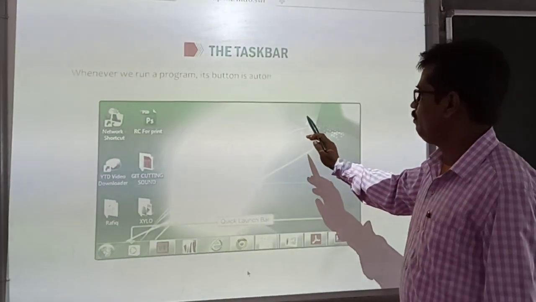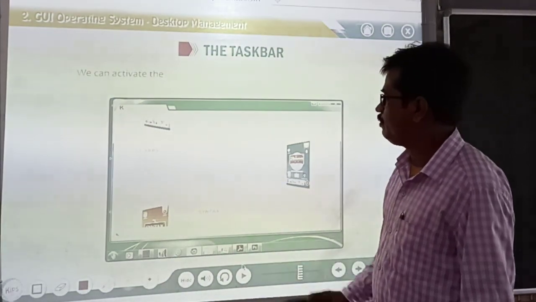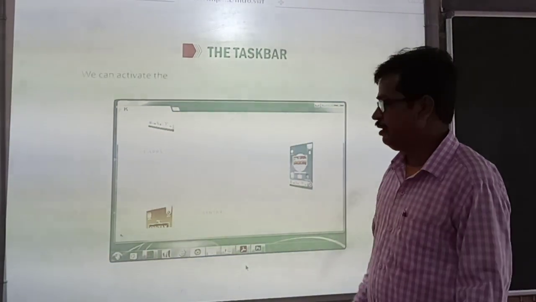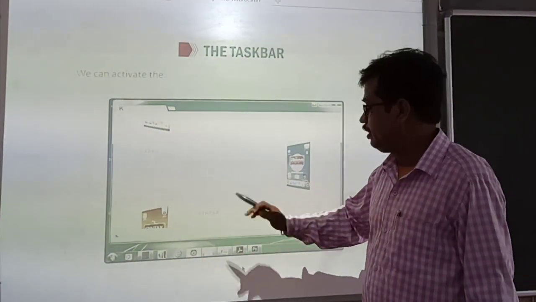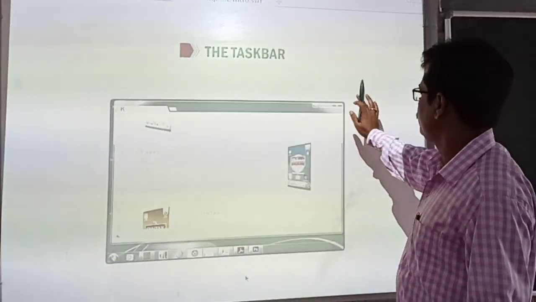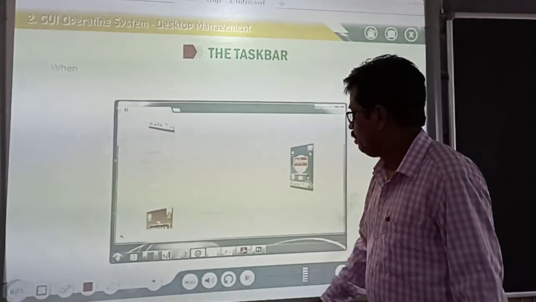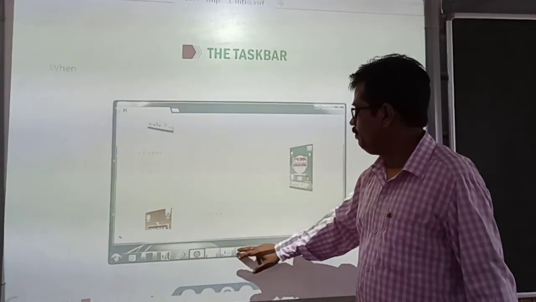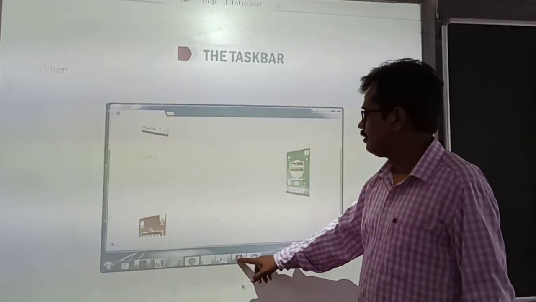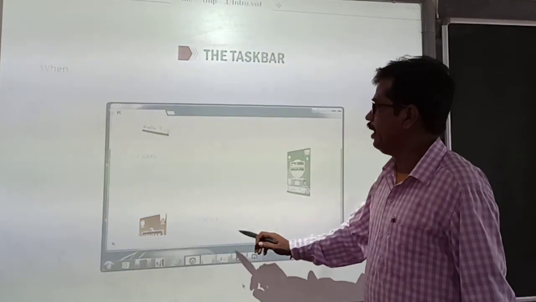Now let's see the next. Whenever we run a program, its button is automatically placed on the taskbar, and it will be a little bit highlighted, so you can understand that this program is already open in Windows. We can activate the application window by clicking on the taskbar button. Clicking the button again will minimize the application window. Suppose four programs are open, all will be highlighted. If you want to use one of them, just click on that highlighted button and that program will come onto your screen. Again if you click, the program will be minimized.